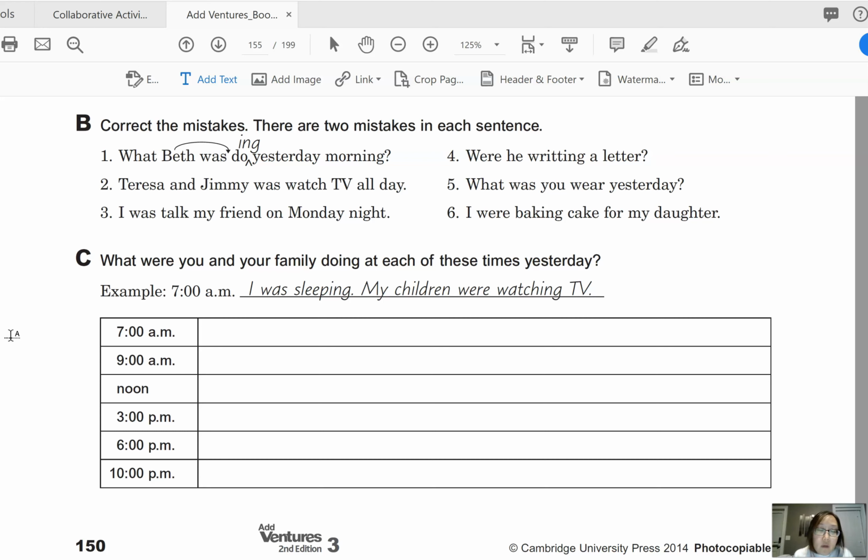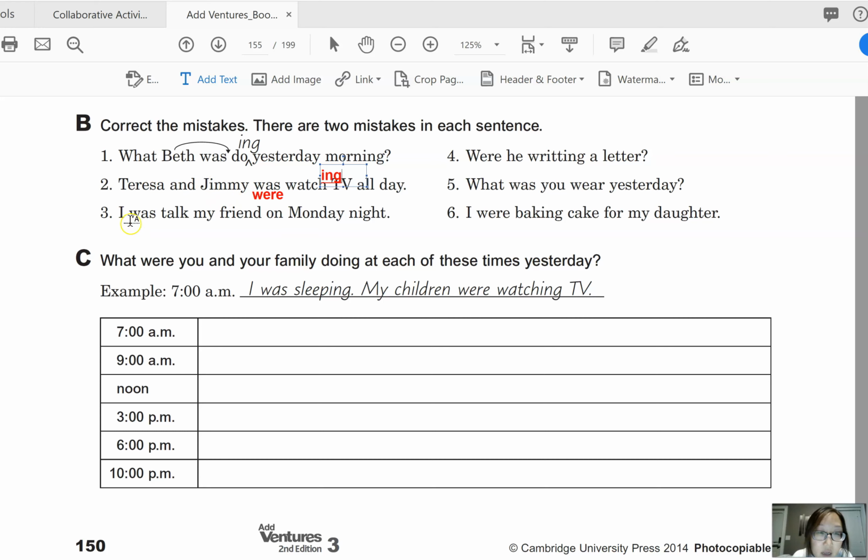Okay, so let's look at number 2. Teresa and Jimmy was watch TV all day. The first mistake is here, was. It needs to be were, because Teresa and Jimmy is third person plural. And then, since we are practicing past continuous tense, this should be watching. So Teresa and Jimmy were watching TV all day.